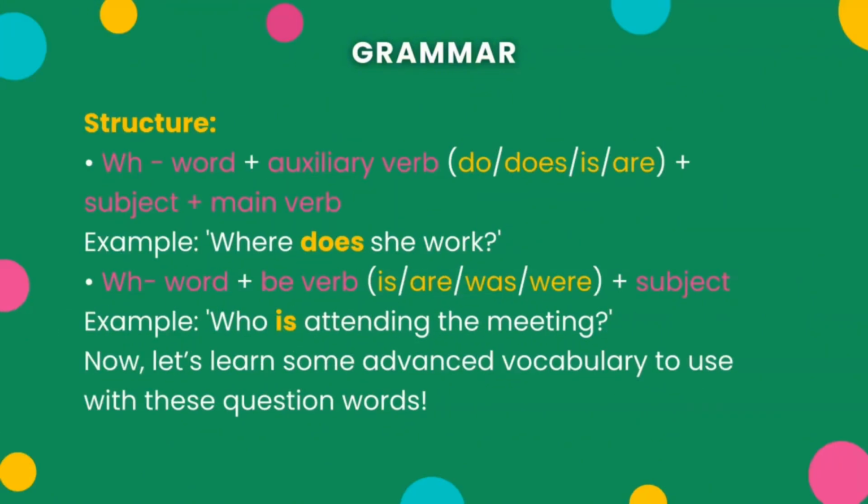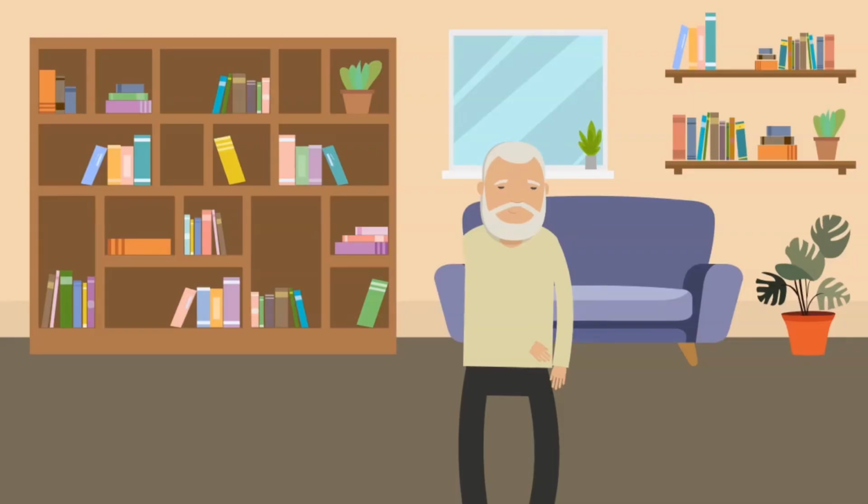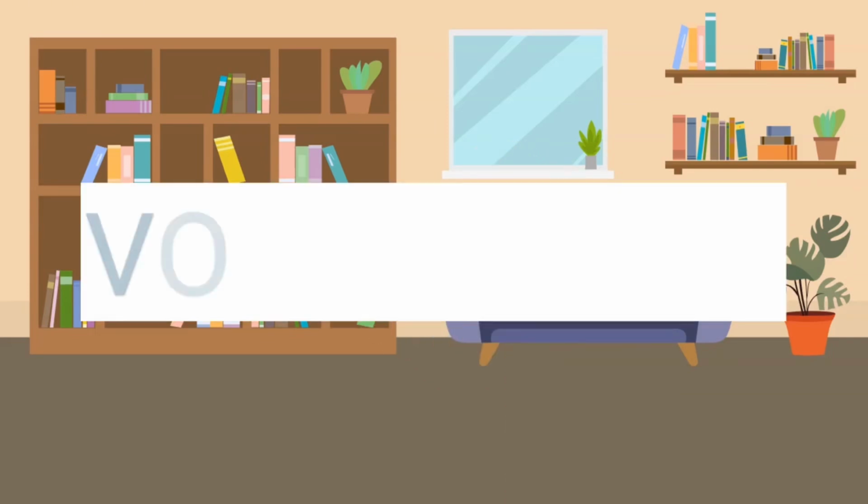Structure. Question word plus auxiliary verb do, does, is, are, plus subject plus main verb. Example: where does she work? Question word plus be verb is, are, was, were, plus subject. Example: who is attending the meeting? Now, let's learn some advanced vocabulary to use with these question words. Here are 5 challenging words we'll practice today.